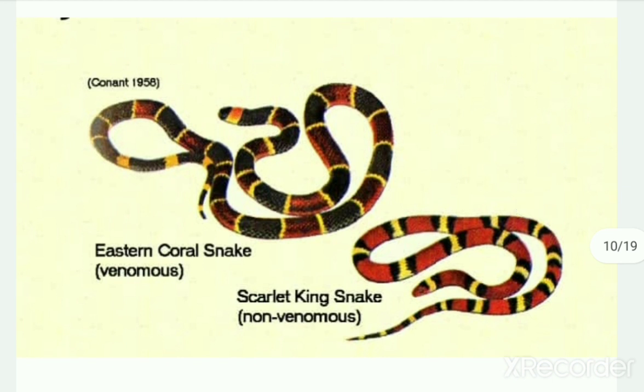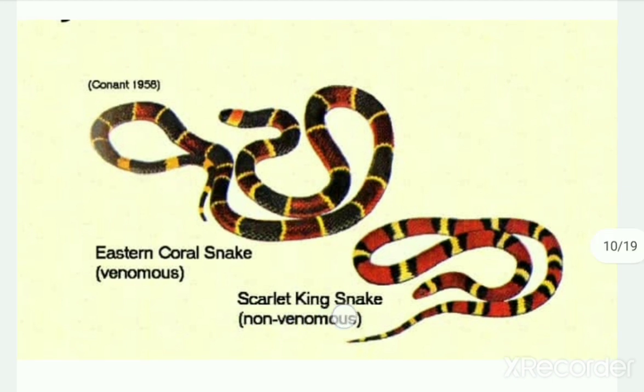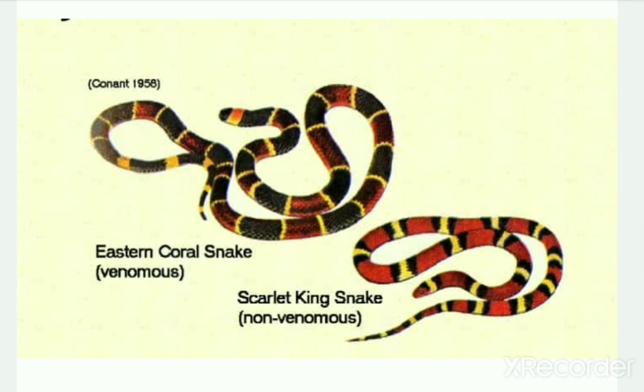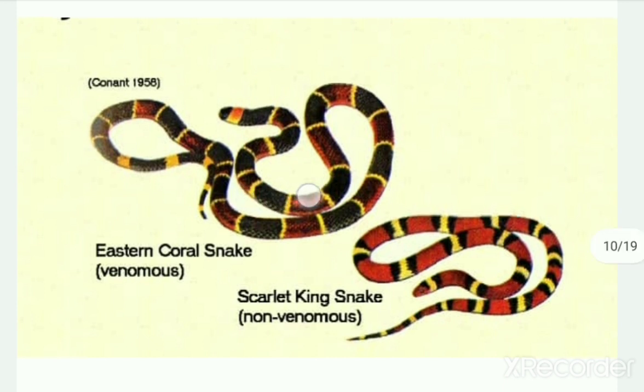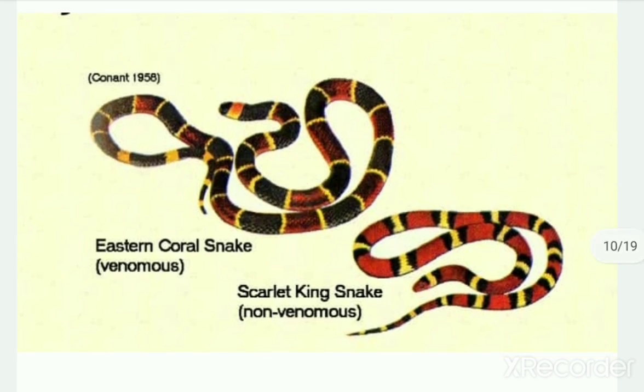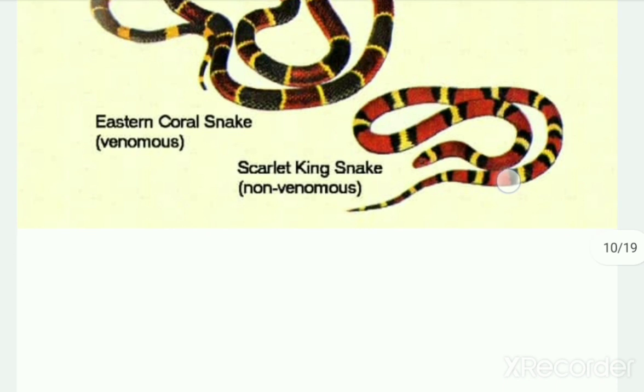So here is another example of mimicry. Here also, this non-poisonous snake is the mimic and the poisonous snake is the model. This level of morphological similarity between organisms of very different species, as said earlier, can only be achieved gradually by natural selection.